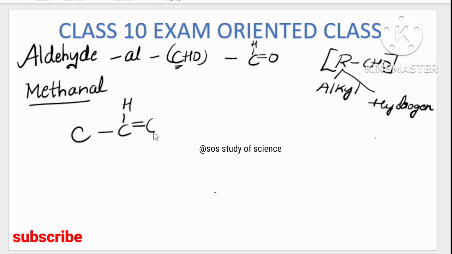Observe, meth always means only one carbon, including the functional group. If I write 2 carbons, it becomes eth, never meth. So meth means what? Only one carbon, including the functional group. So what do we have to do? We have to consider the hydrogen present in the functional group.